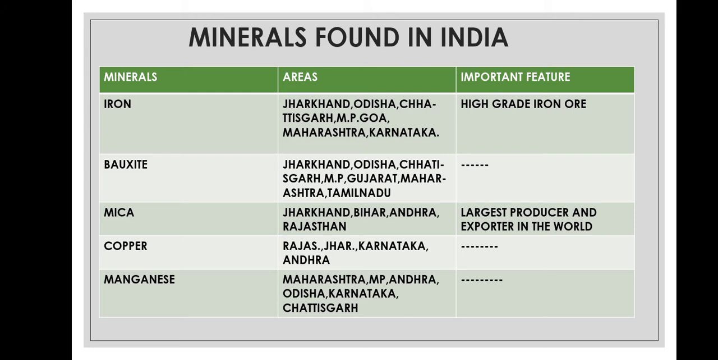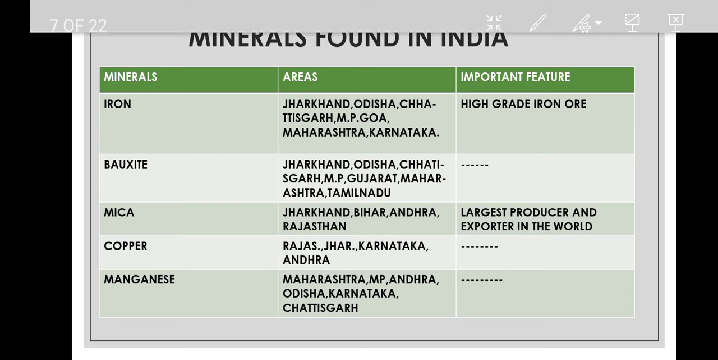Iron ore, which is of high grade, is found in Jharkhand, Odisha, Chhattisgarh, MP, Goa, Maharashtra, Karnataka. Bauxite is found in Jharkhand, Odisha, Chhattisgarh, MP, Gujarat, Maharashtra and Tamil Nadu. India is the largest producer and exporter of mica in the world and it is found in Jharkhand, Bihar, Andhra, Rajasthan. Copper is found in Rajasthan, Jharkhand, Karnataka, Andhra. Manganese is found in Maharashtra, MP, Andhra, Odisha, Karnataka, Chhattisgarh, etc.